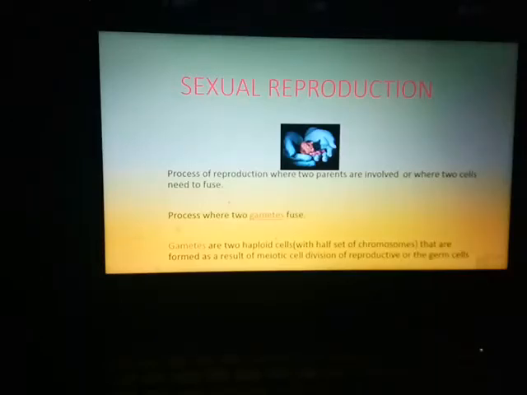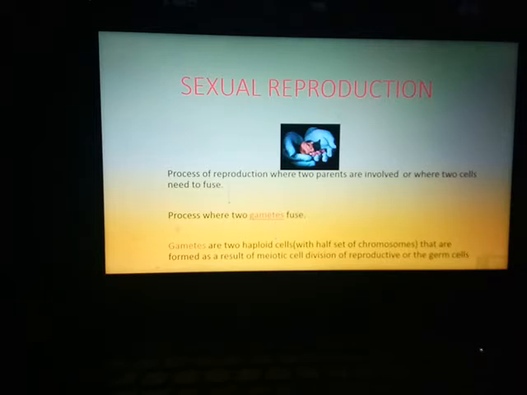Hello again, students. This is the next part of your first chapter, that is sexual reproduction. Now in sexual reproduction, as I already said, it's a process where two parents are involved or two cells need to fuse. Here the two cells that fuse are the gametes.